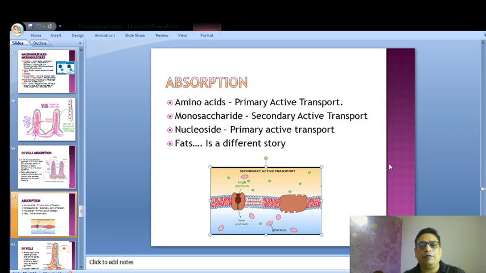If you are clear with all these three food particles, the macromolecules, amino acids, monosaccharides and nucleosides, let me know that you are okay till that part, because fat is a different story, and then we will go into the story of fats.